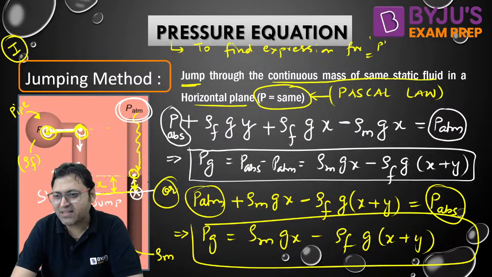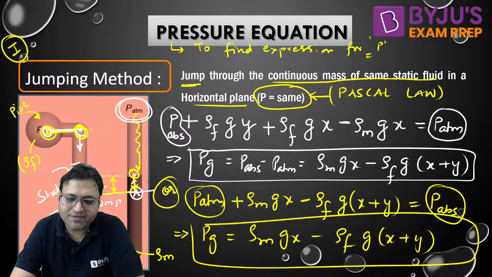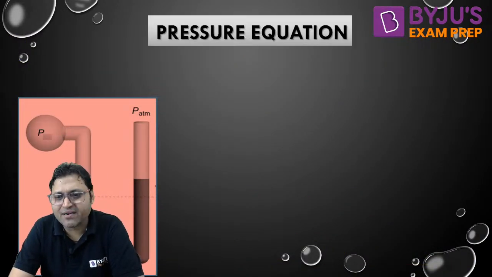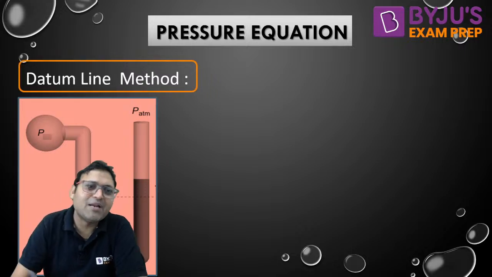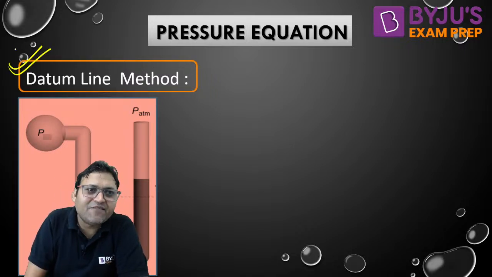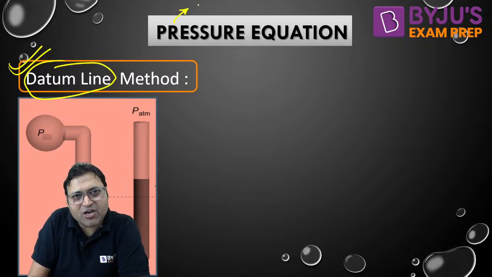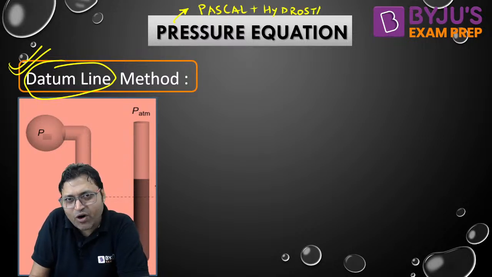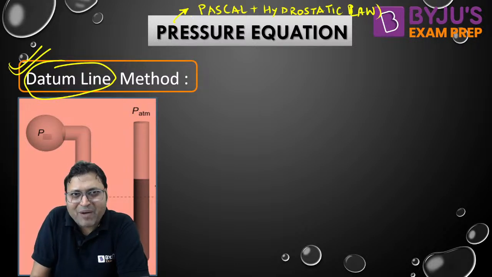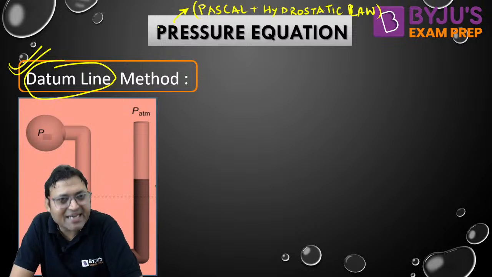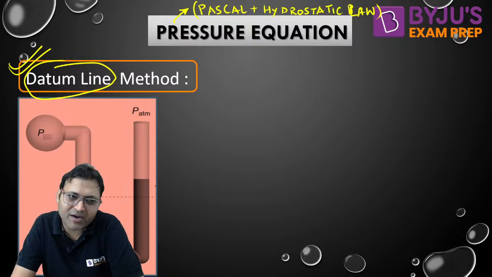I hope this method is all clear to everyone. There is one more method that is known as the datum line method. It is only the difference of the name, but concept wise pressure equation always involves Pascal plus hydrostatic law. It only involves Pascal and hydrostatic law. सिर्फ पास्कल और हाइड्रोस्टैटिक लॉ की अगर आपको क्लैरिटी है, so it does not matter whether you are using the datum line method or a jumping method.